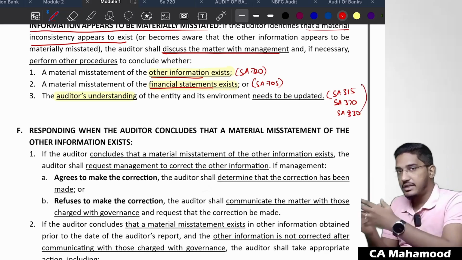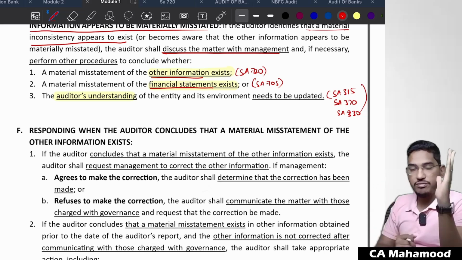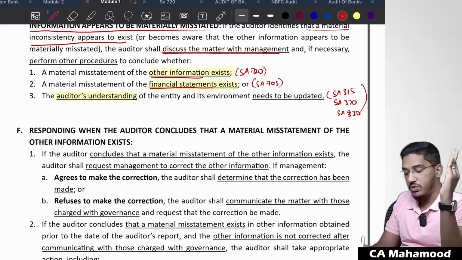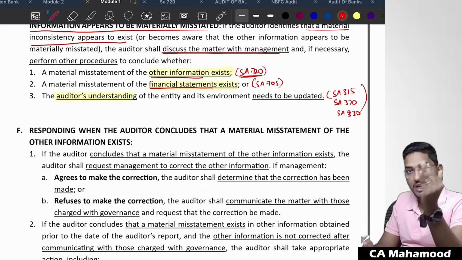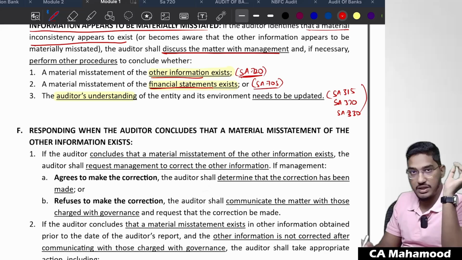So once you find any inconsistency, you have to investigate that further and decide what course of action has to be taken. If there is a material misstatement in the other information only, go and fulfill the requirements of SA 720. If the financial statements contain a misstatement, consider giving a modified opinion, SA 705.